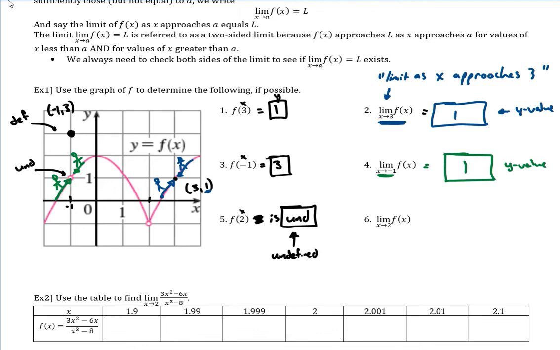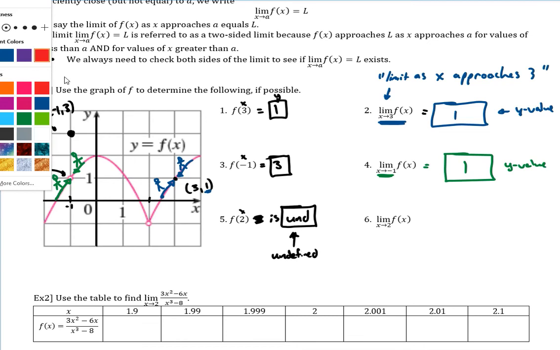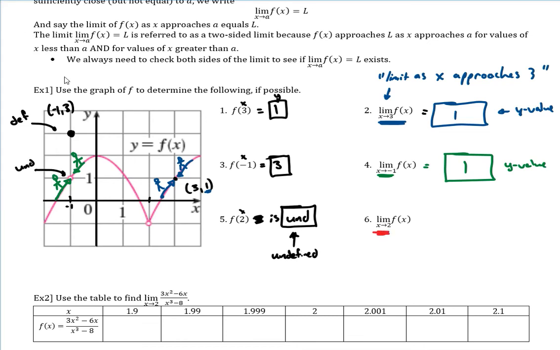Okay, so f of 2 is undefined because there's no solid dot anywhere on our positive 2 x coordinate. So on that vertical line there, there's no solid dot. Okay, so that means it's undefined. However, the limits could still exist. So let's do this one. I'll change it to red. So we're going to do this one.